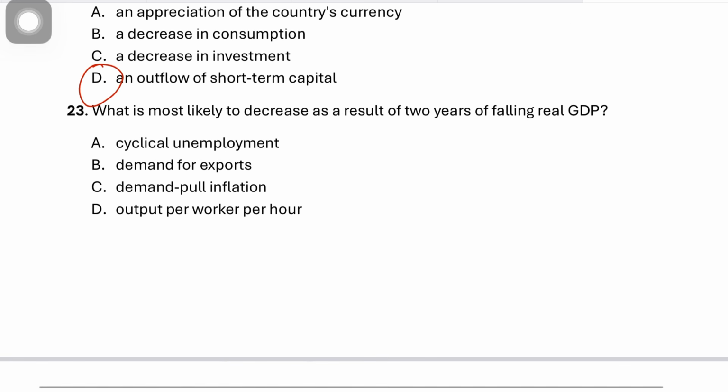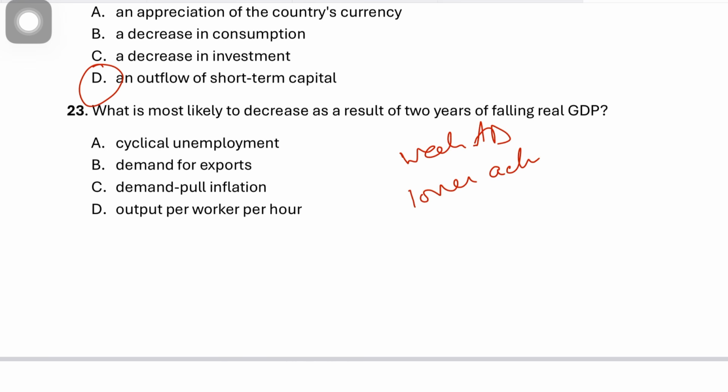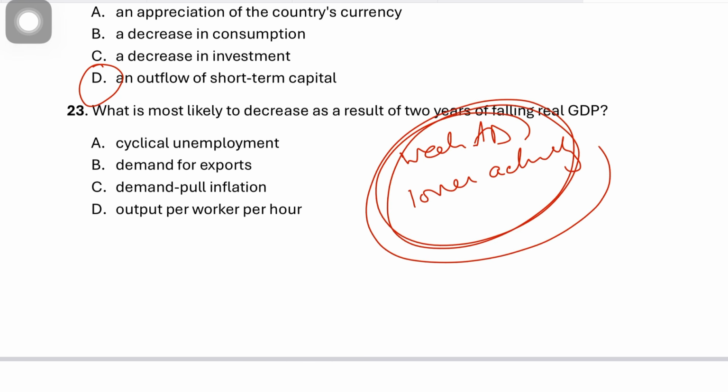What is most likely to decrease as a result of 2 years of falling real GDP? Two years of falling real GDP would suggest very weak aggregate demand and spending, and lower economic activity. If consumers and firms are spending less because of this, there is likely very little upward pressure on prices, because there's a lack of demand. So technically, AD is falling, right? So demand-pull inflation is most likely to decrease. What is most likely to decrease here? Demand-pull inflation. Cyclical unemployment is likely to increase, not decrease. So the rest are incorrect as well.